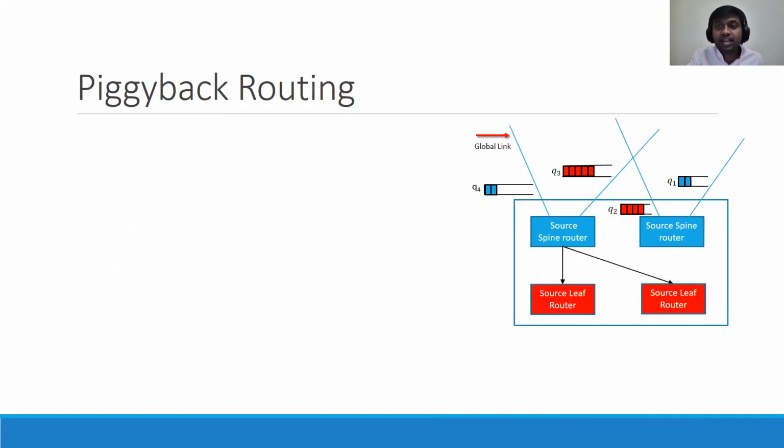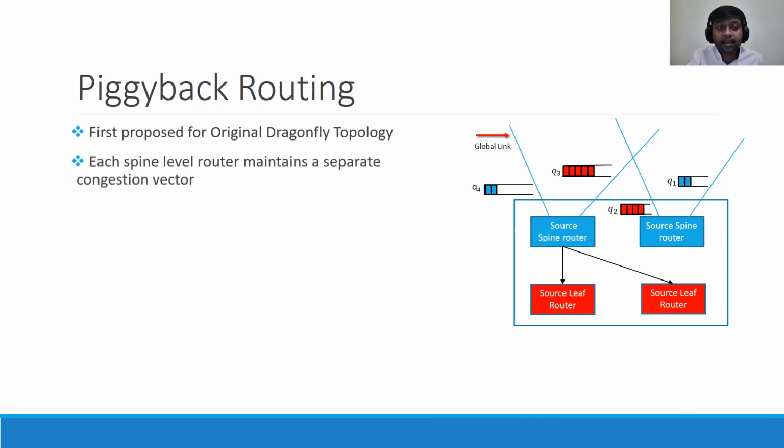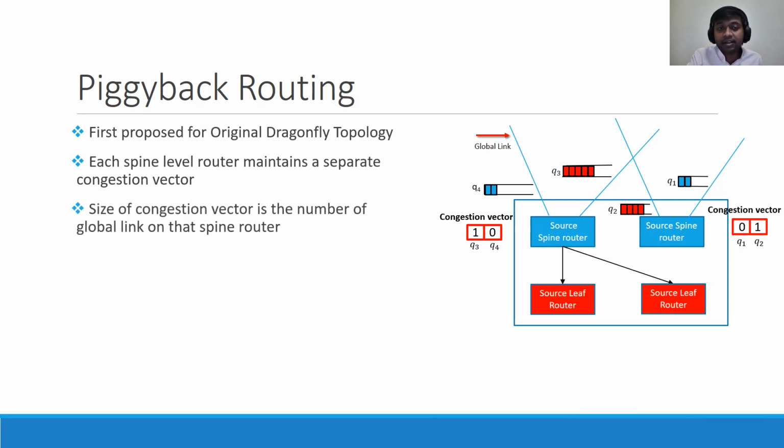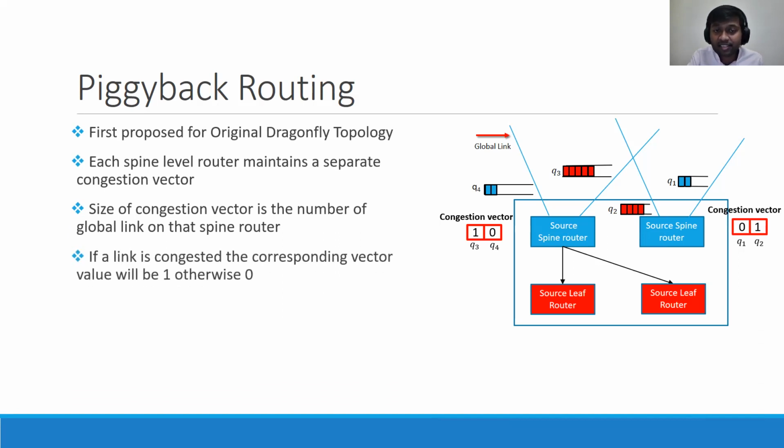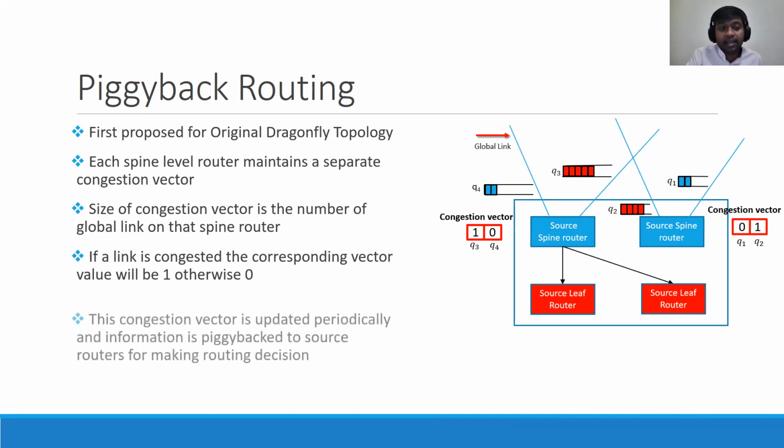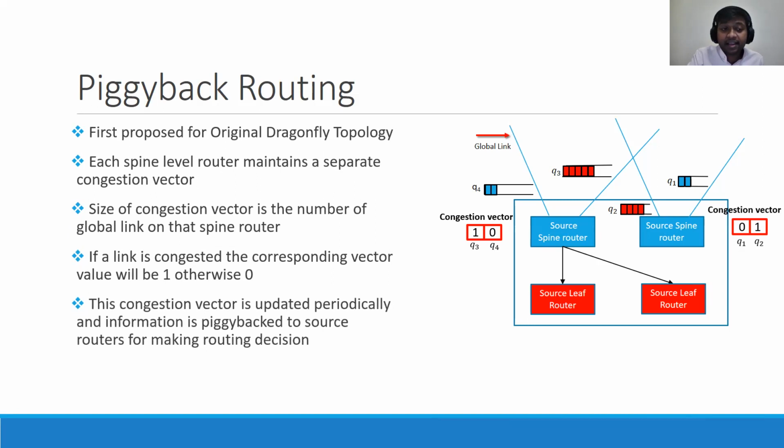So before introducing our proposed routing algorithms, I will introduce the concept of piggyback routing. It was first proposed for the original Dragonfly topology. Each spine level router maintains a separate congestion vector. The size of the congestion vector is the number of global links on that spine router. If a link is congested, the corresponding vector value is set to 1, otherwise 0. And this congestion vector is updated periodically, and the information is piggybacked to the source leaf router for making routing decisions.